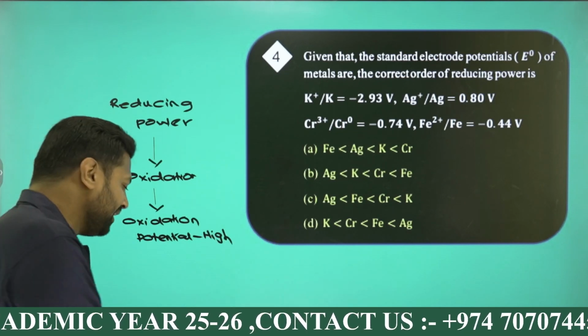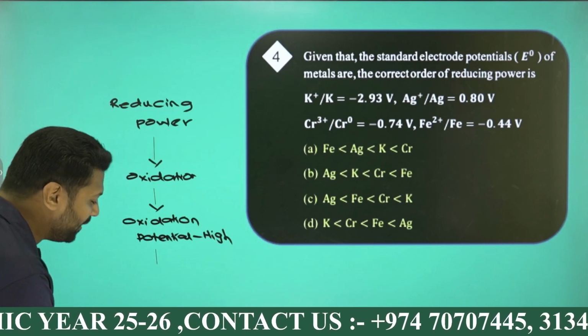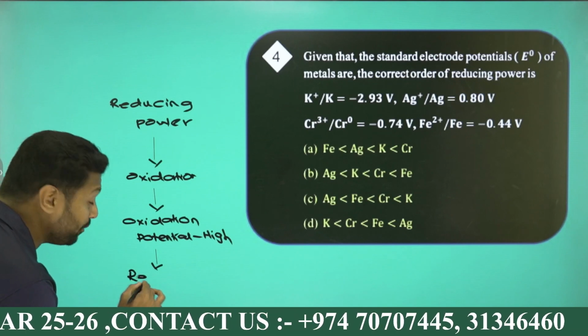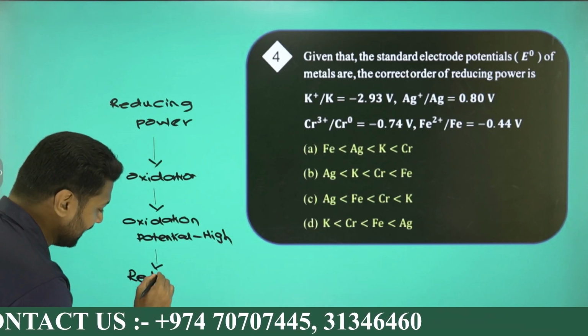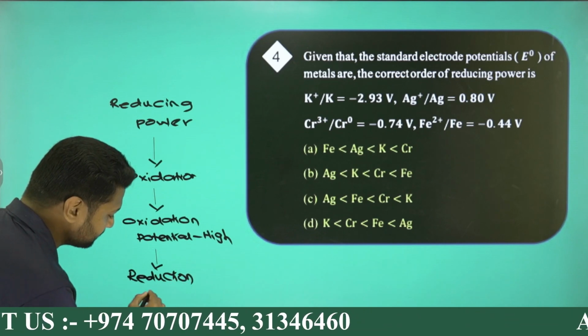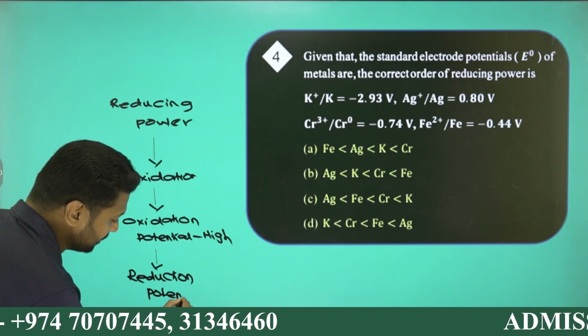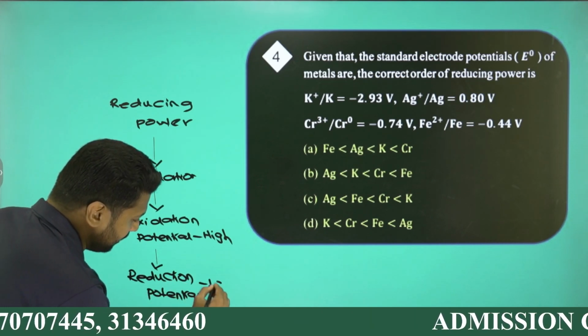As per the IUPAC standard, the given electrode potential is the reduction potential. So I can say reduction potential should be low. Logic is fine, I guess.